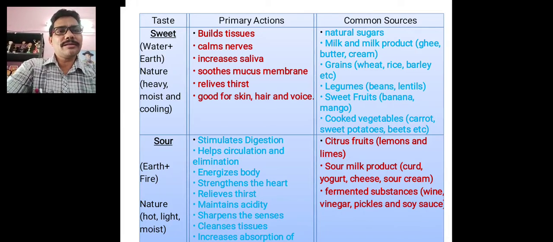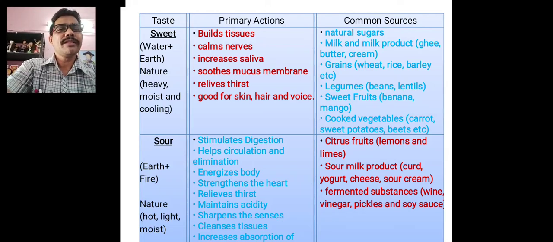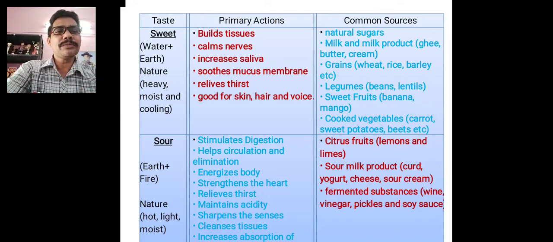The food items which taste sweet are natural sugars, that is jaggery and sugar, milk and milk products like ghee, butter and cream, grains like wheat, rice and barley, legumes like beans and lentils, and sweet fruits like banana and mango.